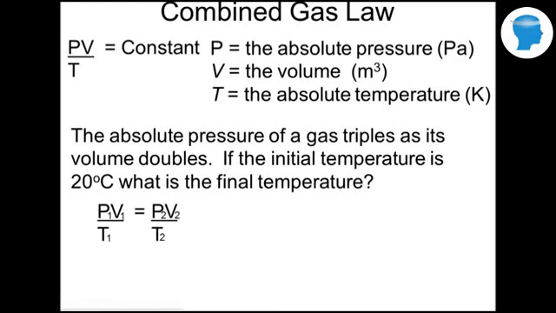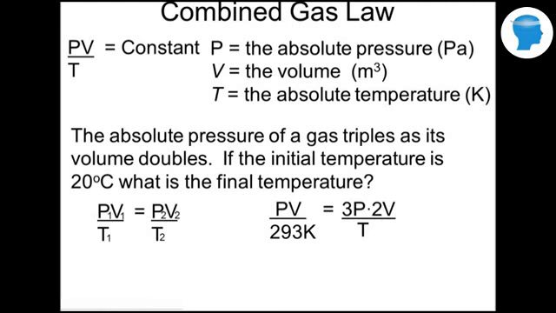Okay, so we're going to use P1V1 over T1 is going to be equal to P2V2 over T2. It's constant. So we know the pressure and volume at first, and then later on the pressure triples and the volume doubles, and we're trying to figure out what that new temperature is, T. The original temperature was 293 Kelvin, or 20 degrees Celsius.